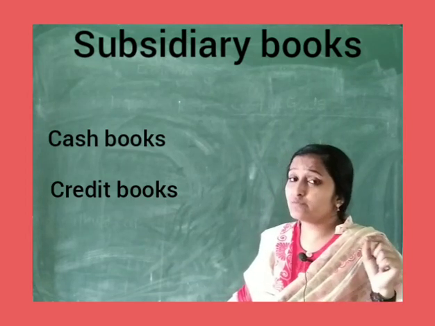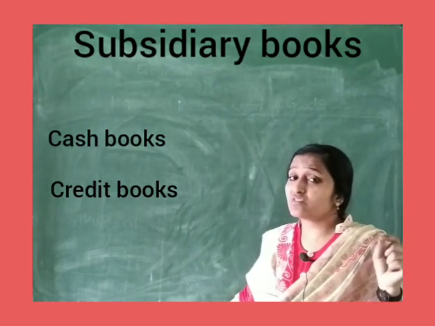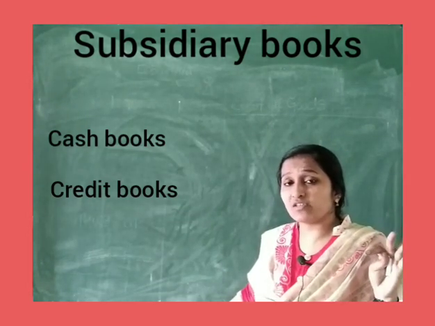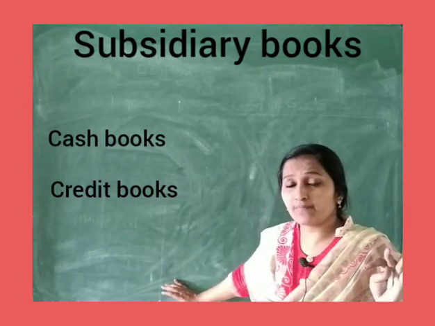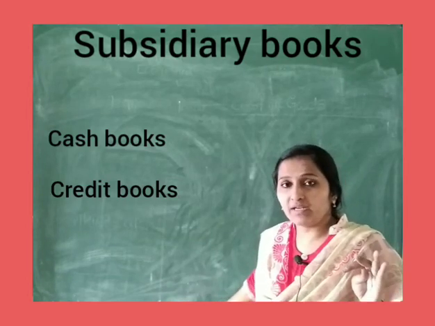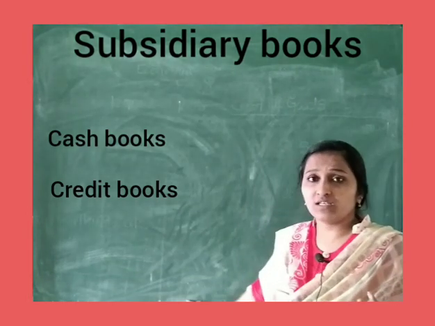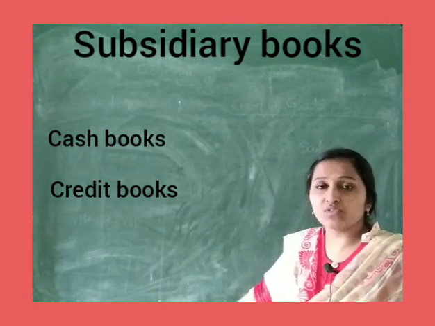And when it comes to cash book, again there you can see three important segregations. Number one is the simple cash book, double column cash book, and petty cash book. We will go through all of these again in detail with numericals. But today is the introduction class on the subsidiary book.